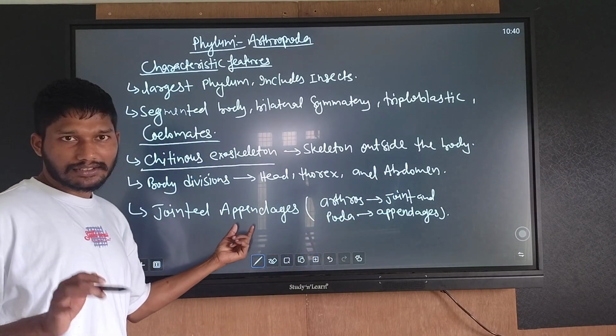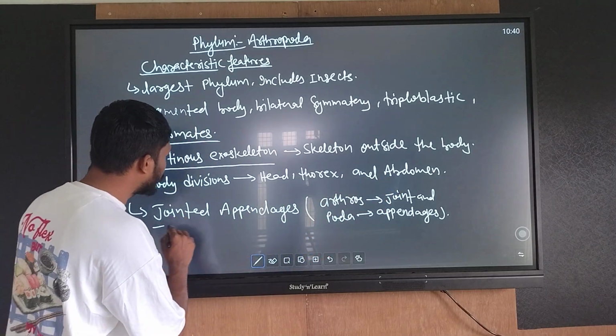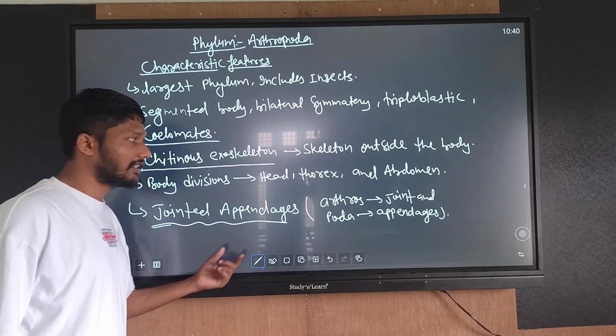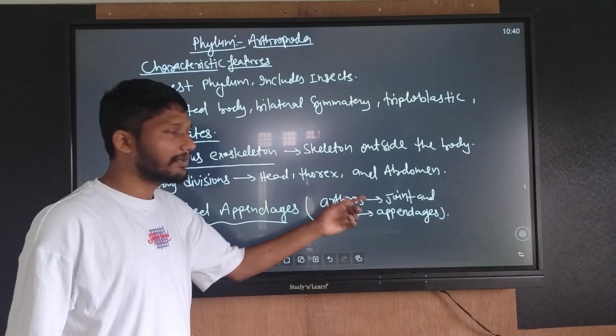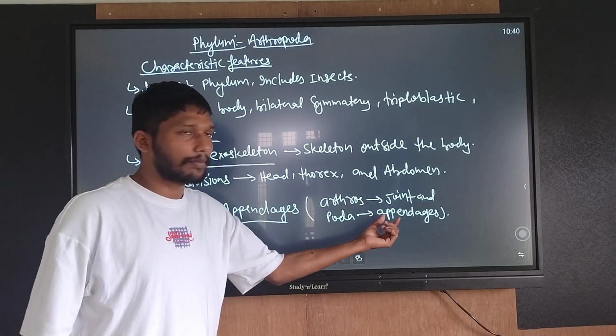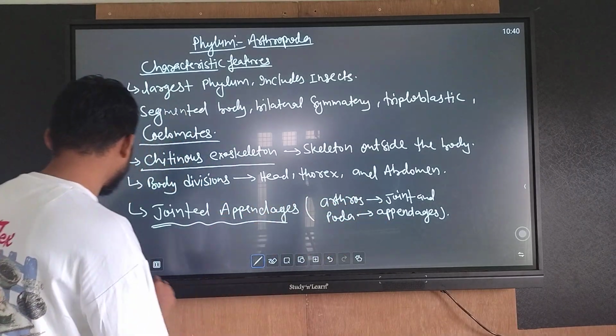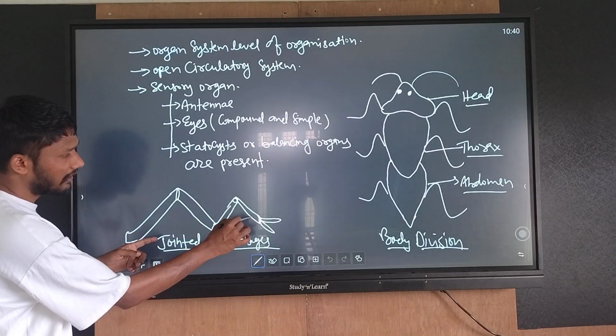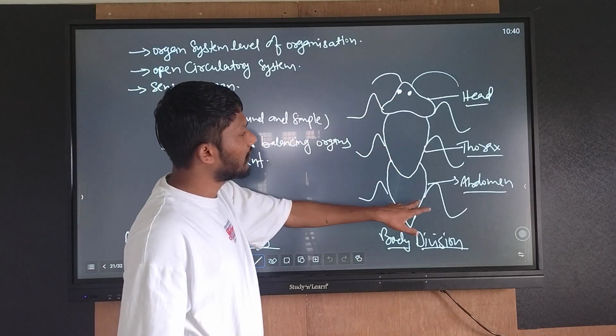Jointed appendages are seen. Arthros means jointed, poda means appendages. See the example: these are the jointed appendages, and these are the head, thorax, and abdomen.